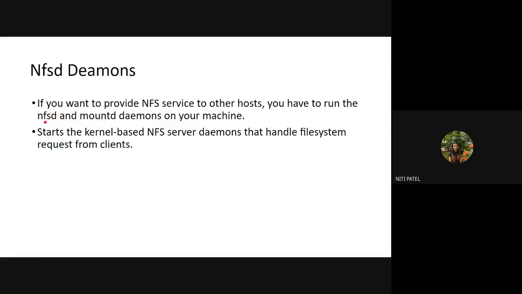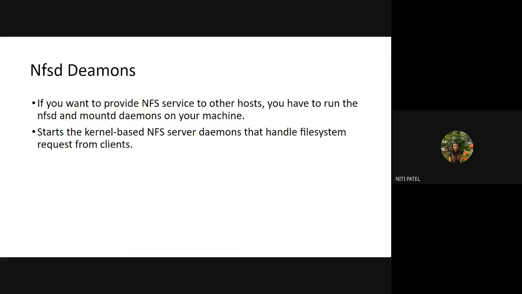Okay. So the work of NFSD is to activate the kernel, and the work of mountd, that is the mount daemon, is to make the files available to the client machine in its own respective directory, which is /mnt. So NFSD will activate the kernel. Once the kernel is ready to use and has done its work, how is the file getting copied to the client machine? With the help of the mountd command. And where are those files getting stored?